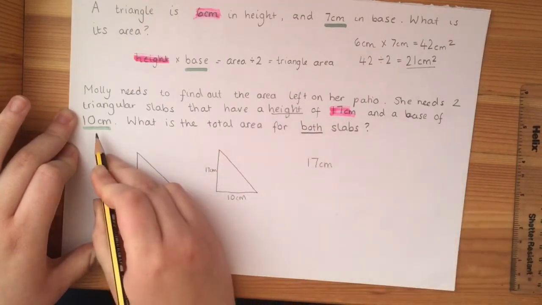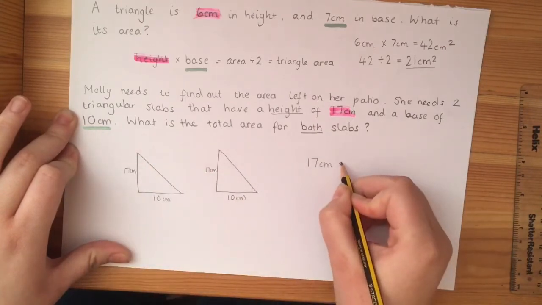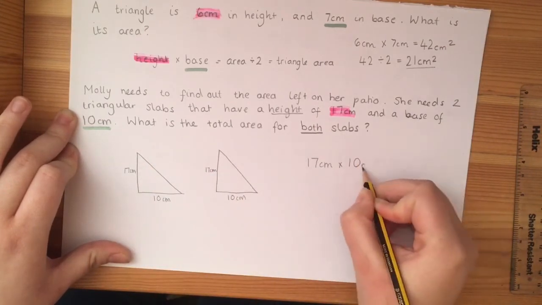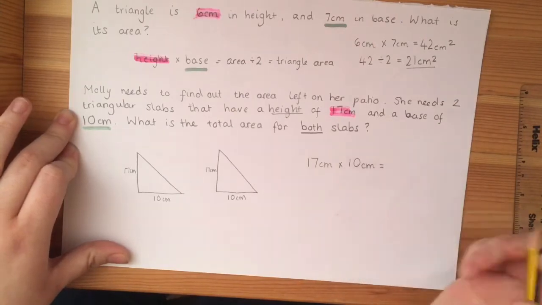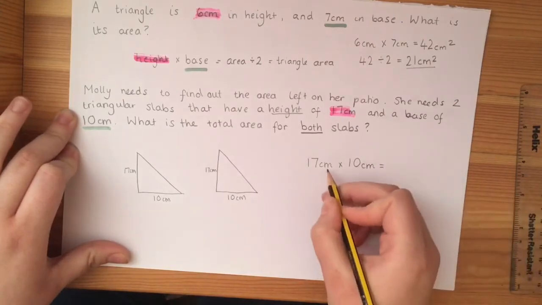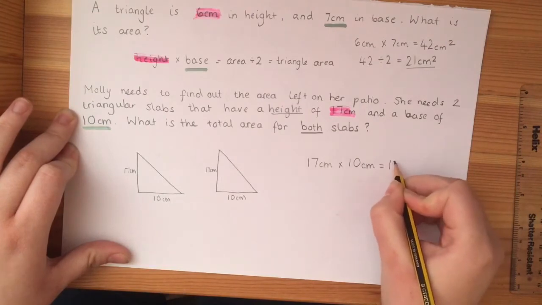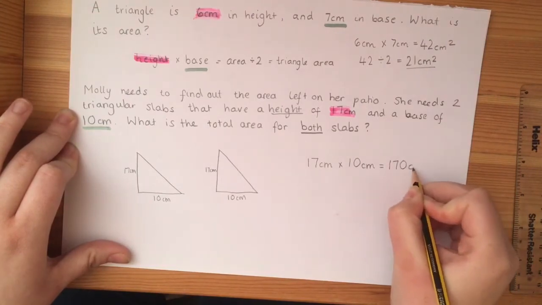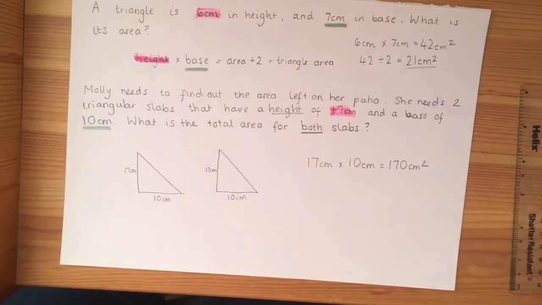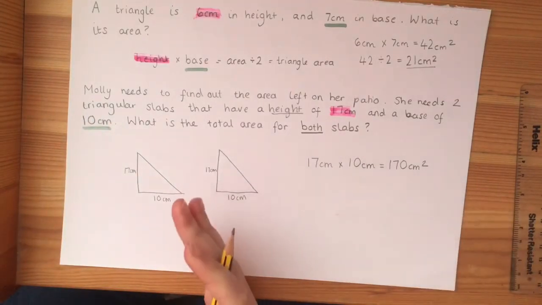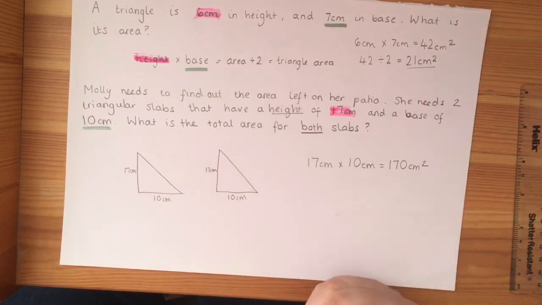And then I know that the base is 10 centimetres, so that goes next. And we're going to times them together. 17 times 10, we should all know how to times something by 10, we just move it along one place, makes 170 centimetres squared. Now some of you may have gone on to divide it by 2 and then do it again and divide it by 2 and then just add those two numbers together. But here's the trick.